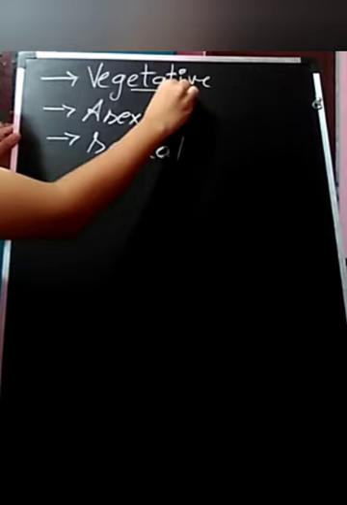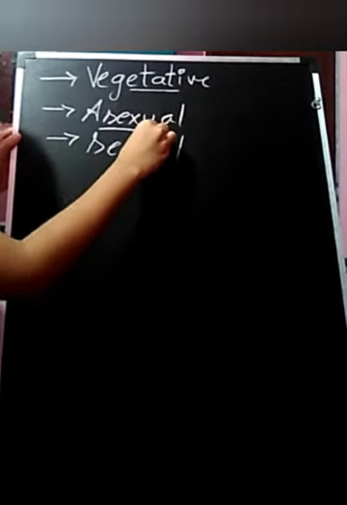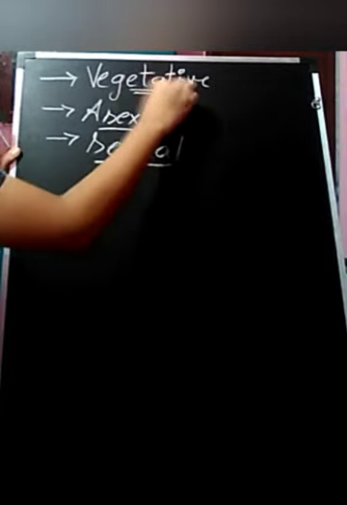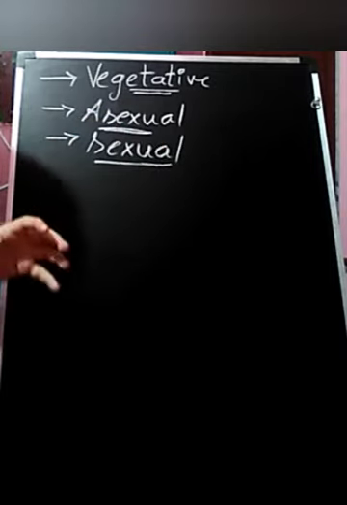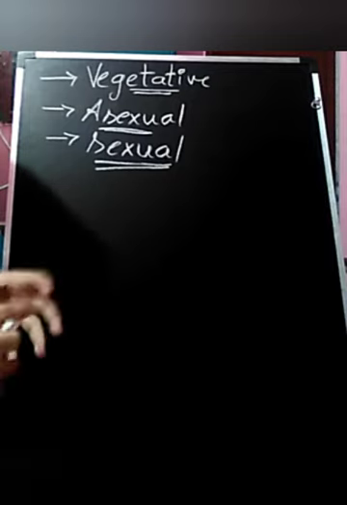If we talk about reproduction in fungi, it is of three types. One is vegetative reproduction, second is asexual reproduction, third is sexual reproduction. Vegetative reproduction is reproduction through their vegetative parts. Asexual reproduction happens through spores, and in sexual reproduction, the reproduction occurs through the fusion of gametes.